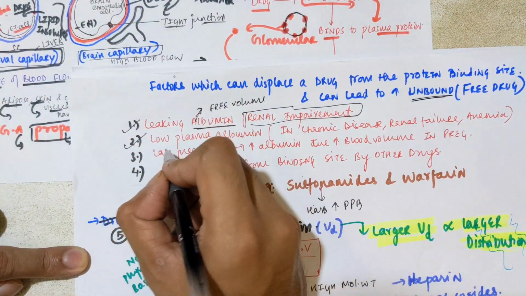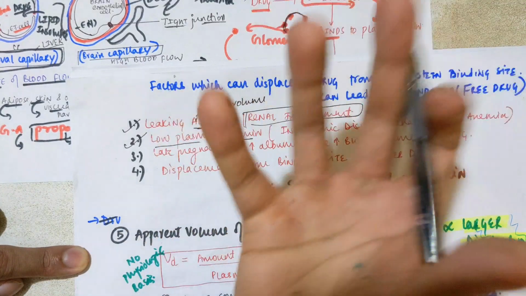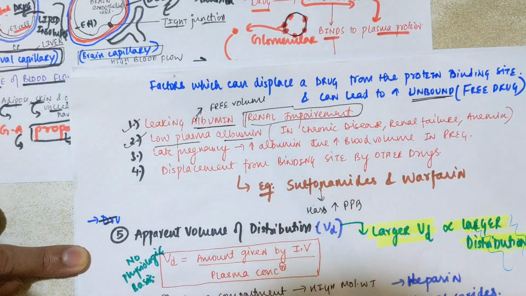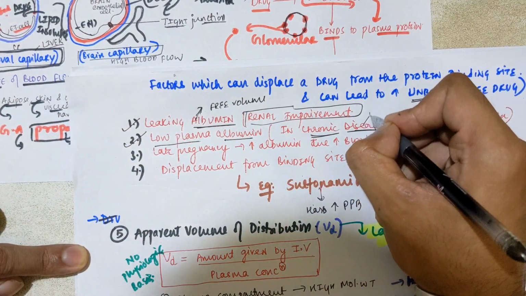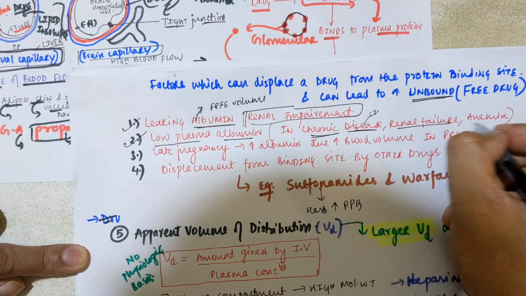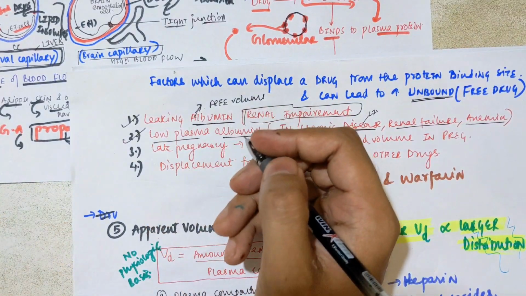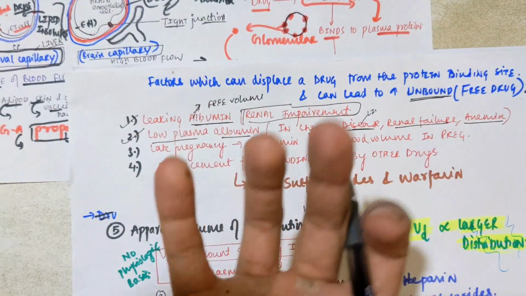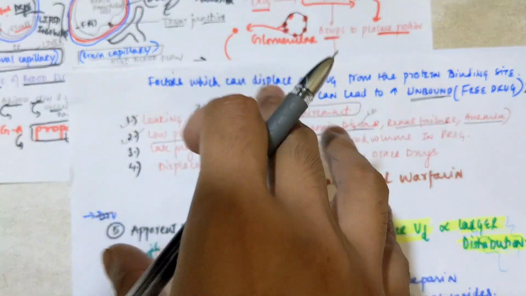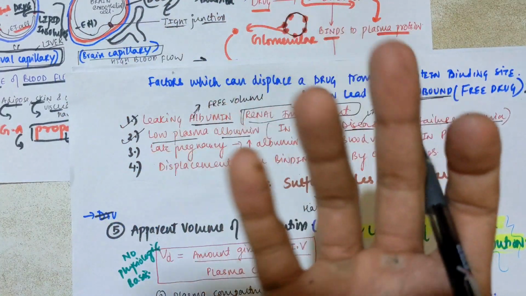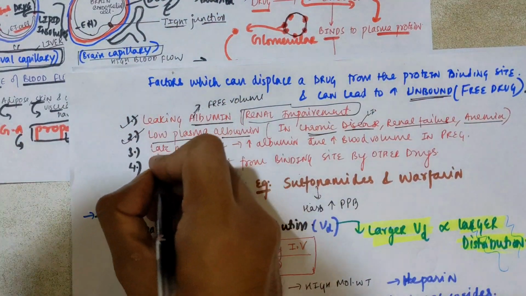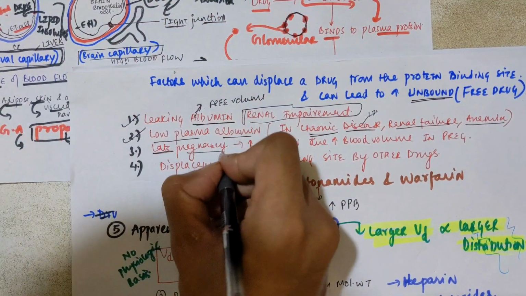The second factor is low plasma albumin. In the plasma, if the albumin is less due to chronic diseases, such as chronic liver disease, or renal failure, or anemia, then the free drug will be more, and due to that there can be drug toxicity. And now the third point is late pregnancy.